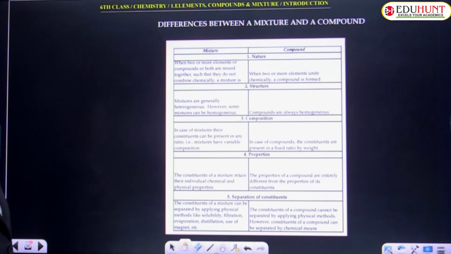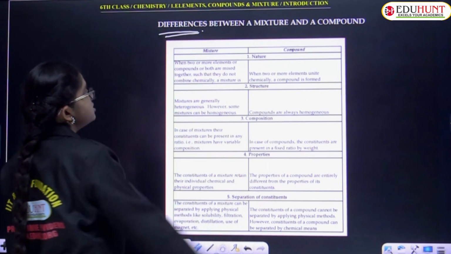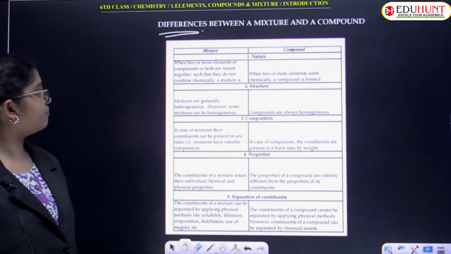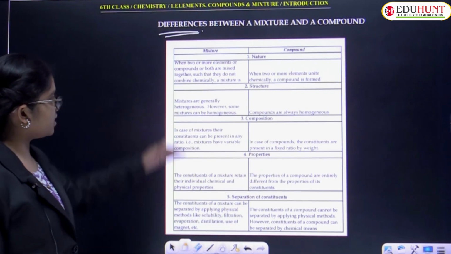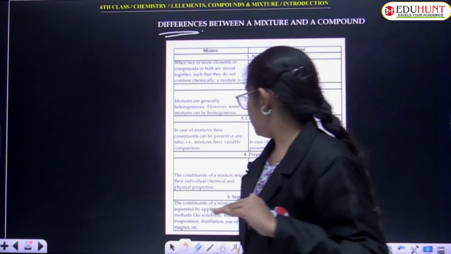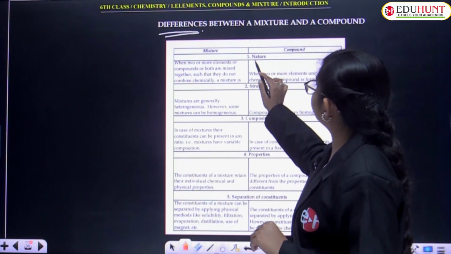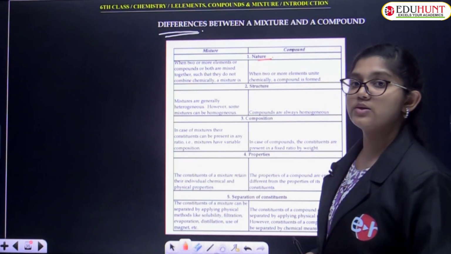Differentiation regarding mixtures and compounds. Okay, the differences between a mixture and a compound. If you see the mixtures, five main topics are represented. What is the first one? It is nature.